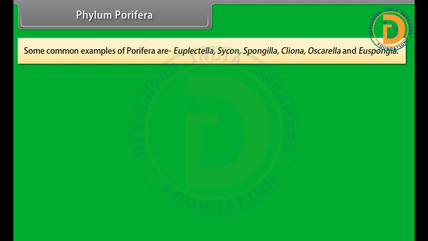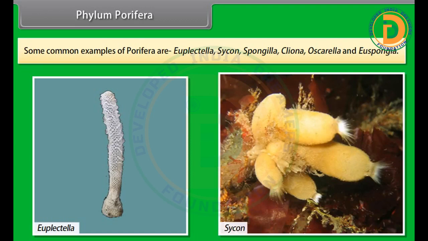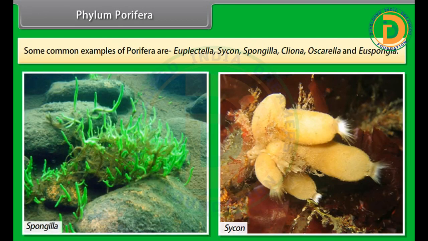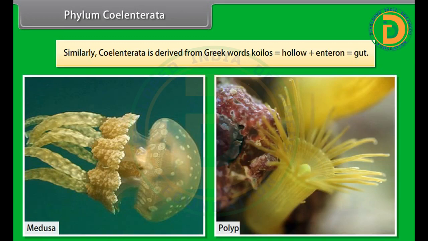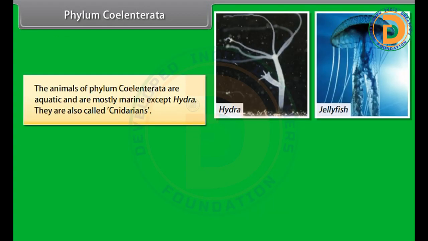Some common examples of Porifera are Euplectella, Sycon, Spongilla, Cliona, Oscarella, and Euspongia. Phylum Coelentrata. Similarly, Coelentrata is derived from Greek words koilos, hollow, plus enteron, gut. The animals of phylum Coelentrata are aquatic and are mostly marine except Hydra. They are also called cnidarians.